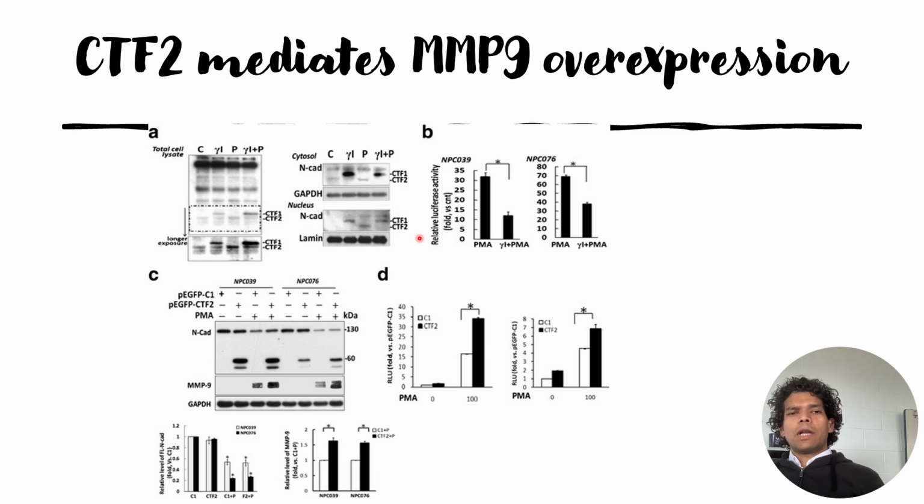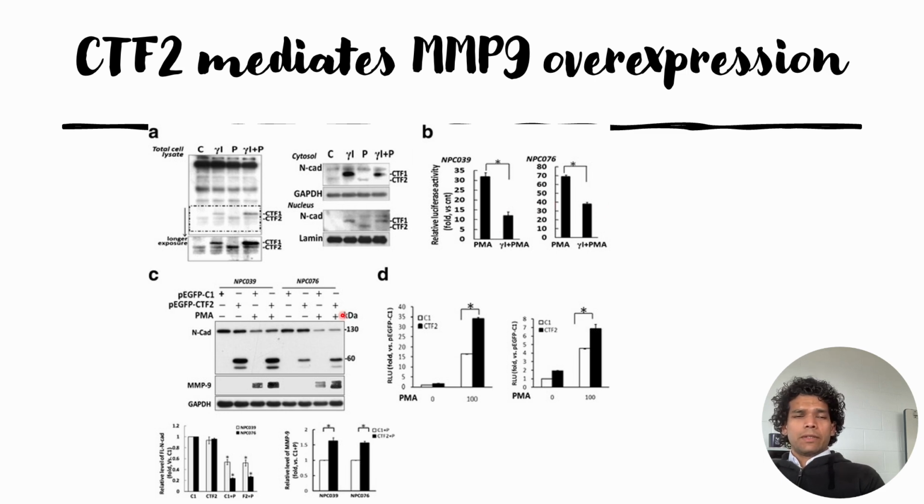and that helps in MMP9 overexpression. Now they change the strategy, and they have two different kinds of fluorescence signals within the cells. They developed the system by co-transfecting the luciferase MMP9 and the GFP positive CTF2 into the NPC cells, and then they check the luciferase signals when they use secretase inhibitors. As we know from the previous results in this paper, when they use secretase inhibitors, the MMP9 expression level goes down, and this is what they have seen for both cell lines,